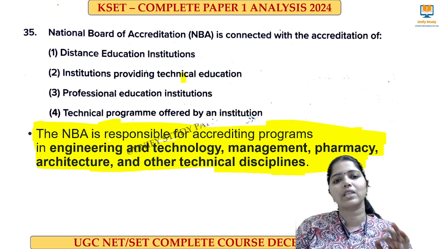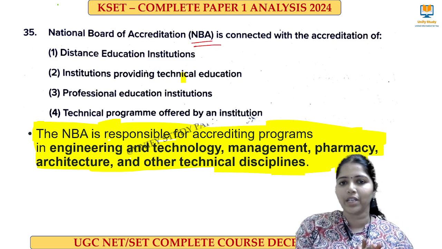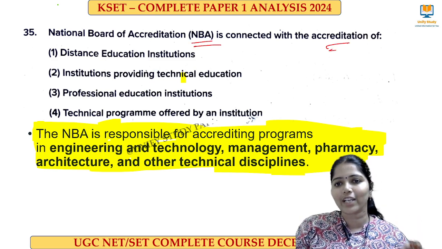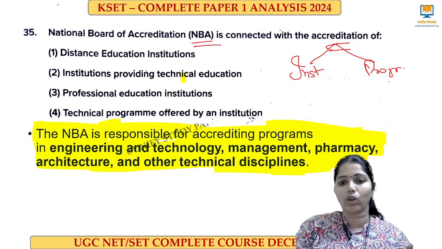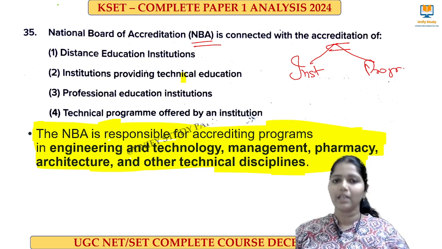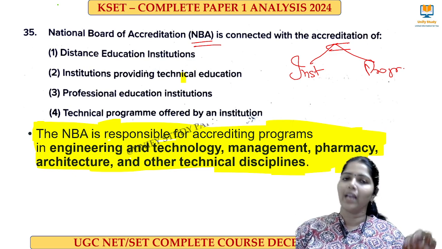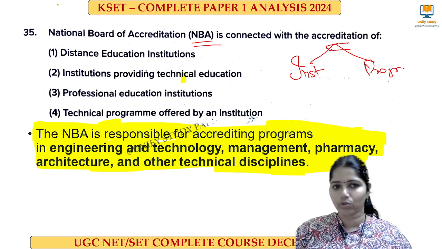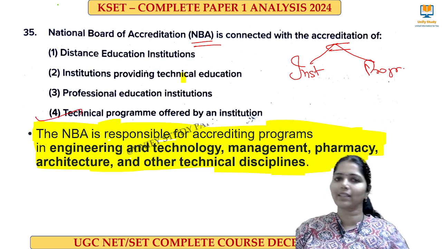Next one, a question from NBA, National Board of Accreditation. So that connects with the accreditation of what? Here we have 2 things. One is the institution, another one is the programs. What are all the programs? Programs done in technology, management, pharmacy, architecture and other technical disciplines. So those courses will be accredited by NBA. Not the institutions, it is the technical programs offered by those institutions.